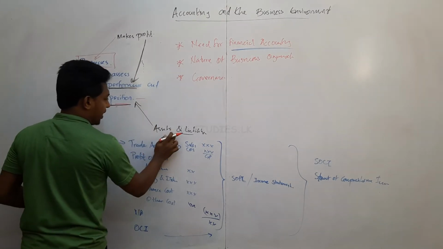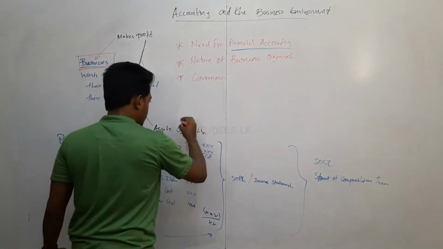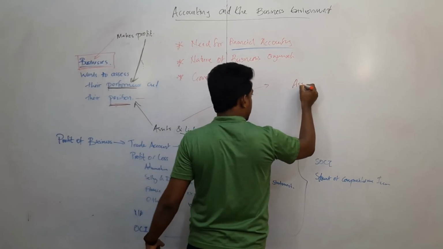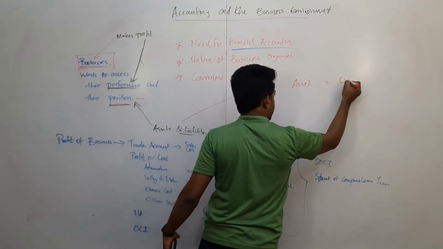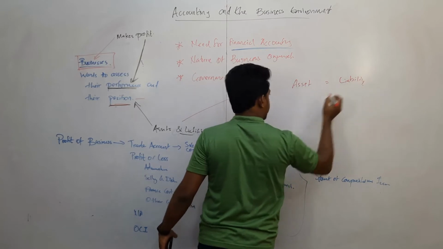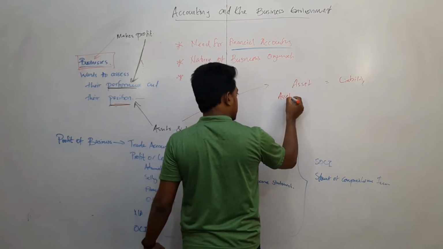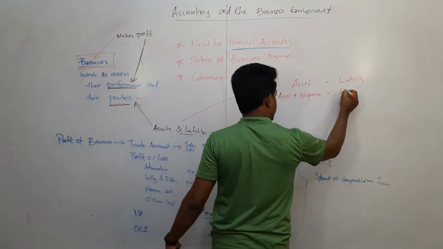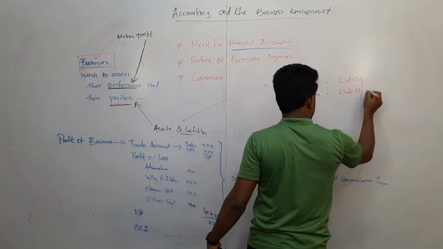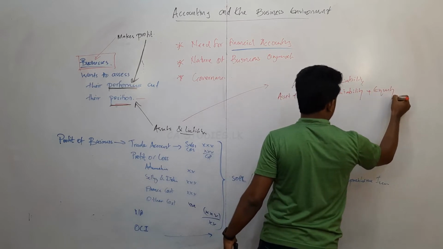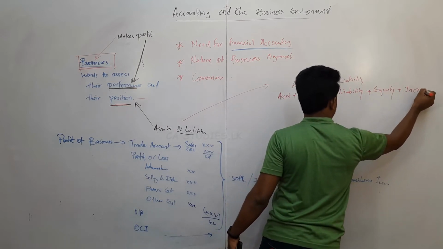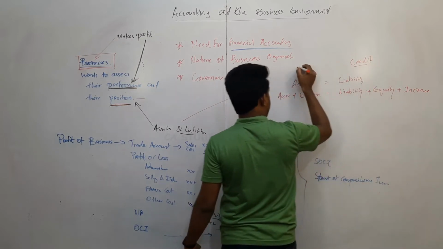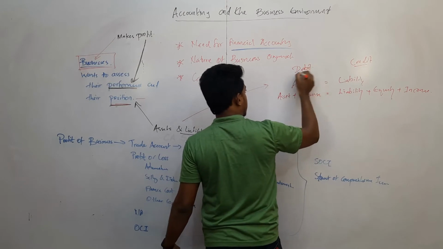What are the liabilities, what are the assets of the company? The accounting equation tells us asset equals liability. Then asset plus expense equals liability plus equity plus income. This is the credit side, this is the debit side.